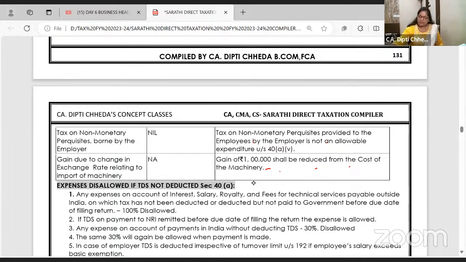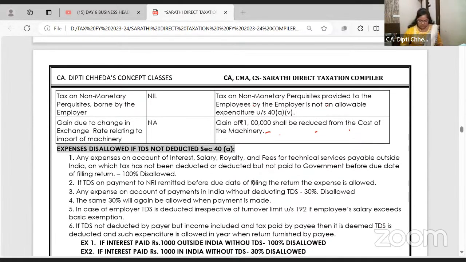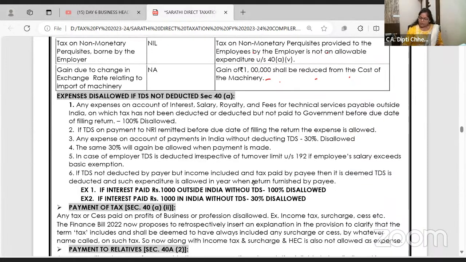Okay. Chalo. Shall we do 1 or 2 more items for disallowed? Very simple. The next one is, you know that when you make payment to someone, I'm giving you 100 rupees salary. I am the deductor. You are the deductee. Detail we will see in salary chapter. Just now the concept. 100 rupees salary when I am paying.